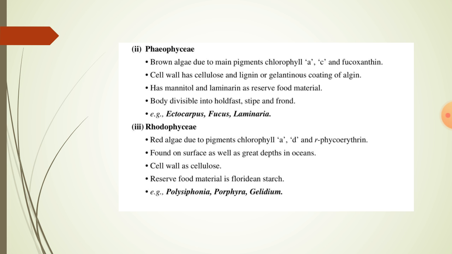Rhodophyta are commonly called red algae due to the presence of pigments like chlorophyll a, d and phycoerythrin. These are found on the surface as well as great depths in oceans. Cell wall has cellulose. Reserve food material is Floridean starch. Examples for red algae, that is Rhodophyta, are Polysiphonia, Porphyra and Gelidium.